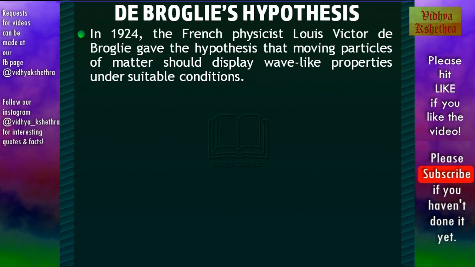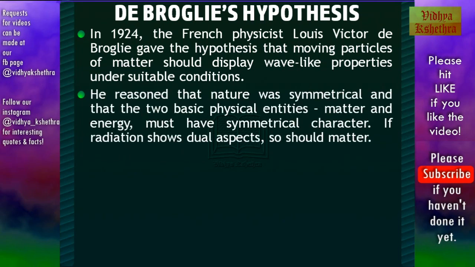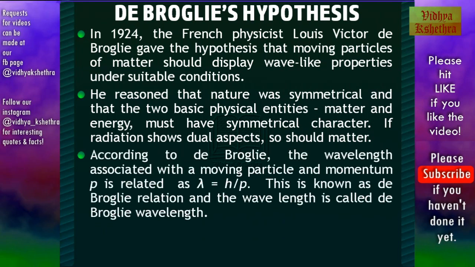In 1924 the French physicist Louis Victor de Broglie gave the hypothesis that moving particles of matter should display wave-like properties under suitable conditions. That is, he reasoned that nature was symmetrical and that the two basic physical entities, matter and energy, must have symmetrical character. If radiation shows dual aspects, so should matter.